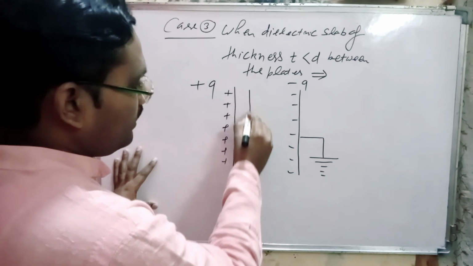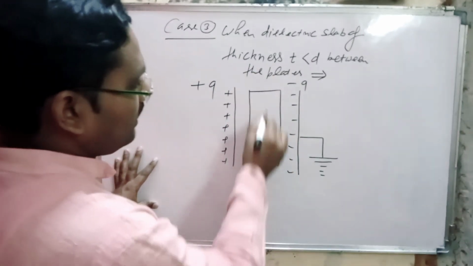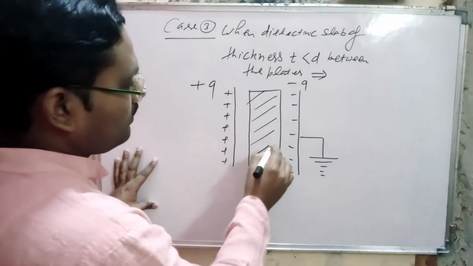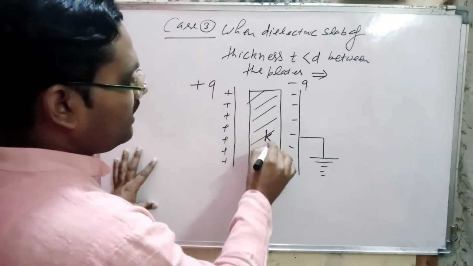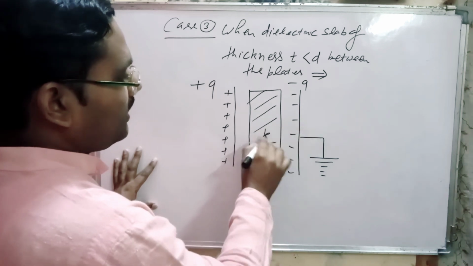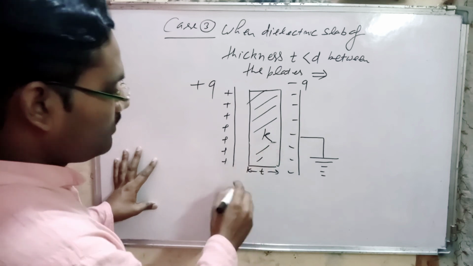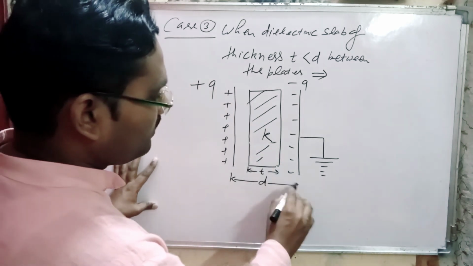This one is the dielectric slab. It has dielectric constant K, the thickness of the dielectric slab is t and the separation between plates is d.